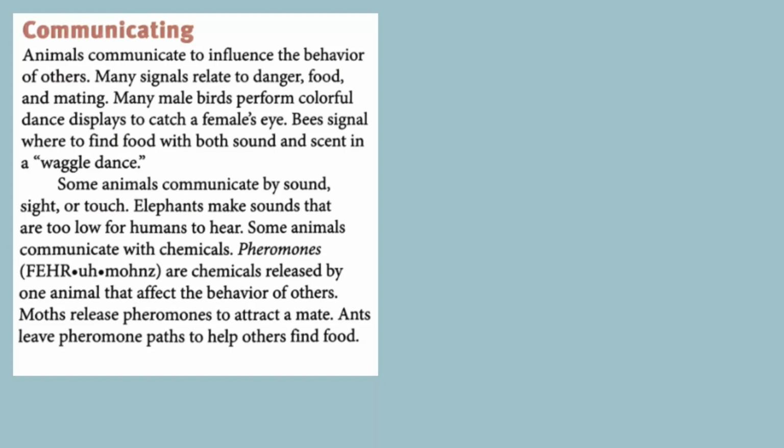Animals communicate with each other through many different ways. For example, human beings communicate with each other through language, among other things. People are able to speak with complex languages. Most animals also communicate with each other, but it's usually not as complex as human language. But they do make sounds. Birds have all kinds of sounds that signal to other birds different kinds of things. Certain sounds tell other birds, hey, danger's approaching. Other sounds indicate, hey, this is my territory, stay away. So sound is one way that animals can communicate with each other.